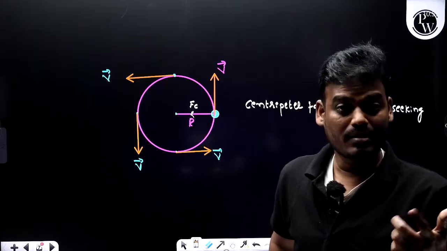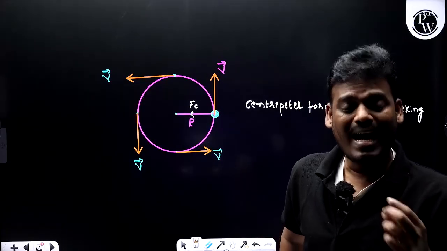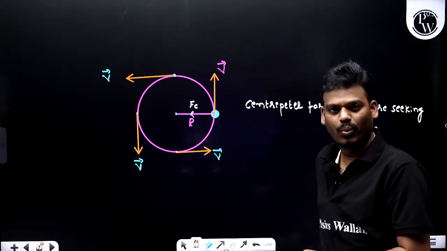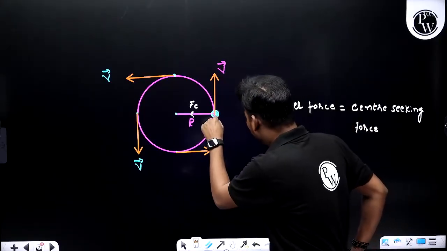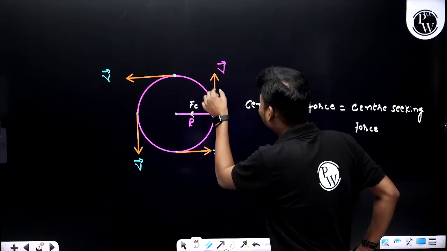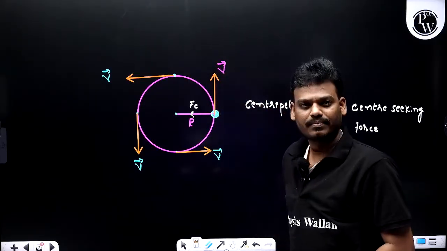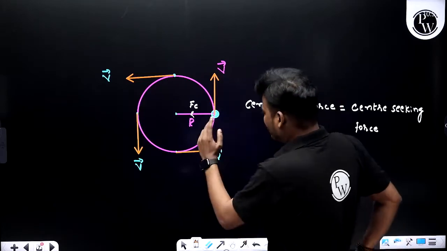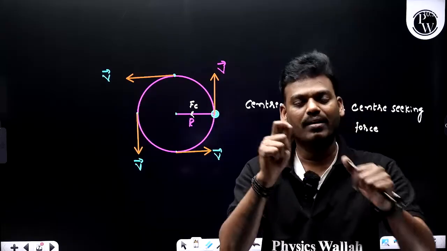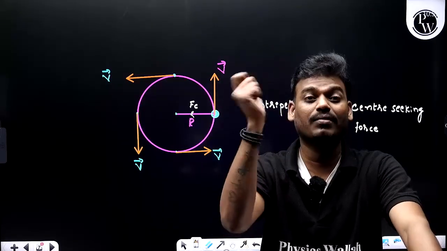So it is a circular path. And just imagine if there is no centripetal force, what will happen? This particle will move tangentially, or in a straight path. Am I right? Just imagine, take a thread and tie it to a stone, and start revolving it.